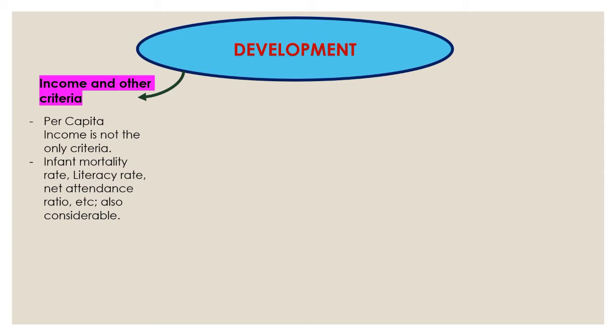For instance, as we said in the example, state A had the per capita income of 25,000, state B had 5,000, right? But state B, on the other hand, has an infant mortality rate of say 11, okay, and state A has 49.